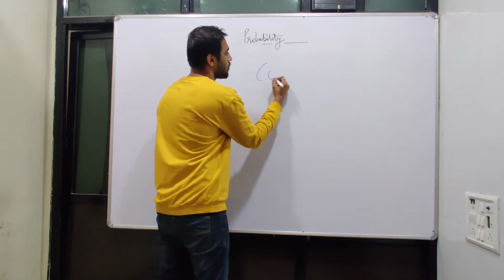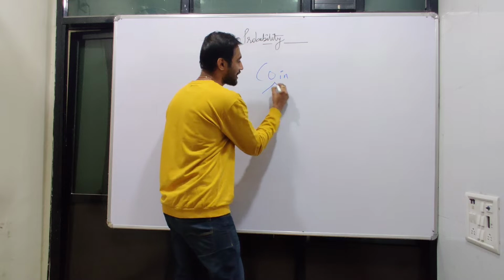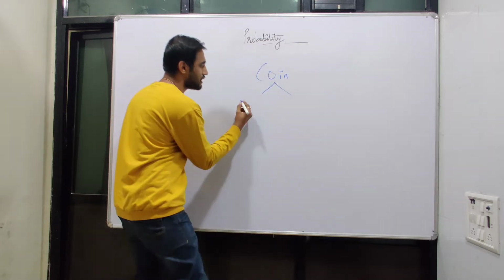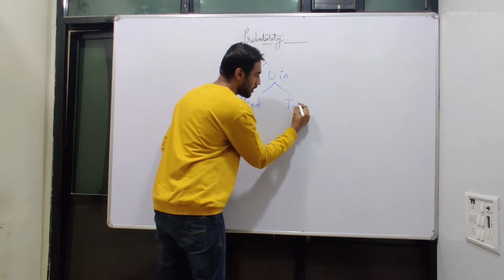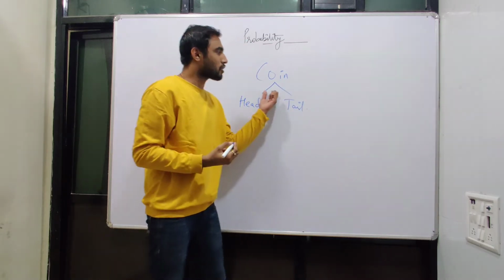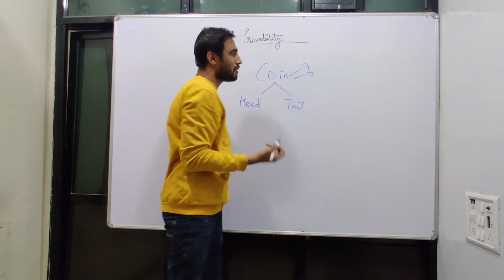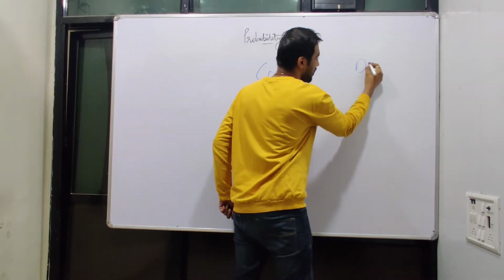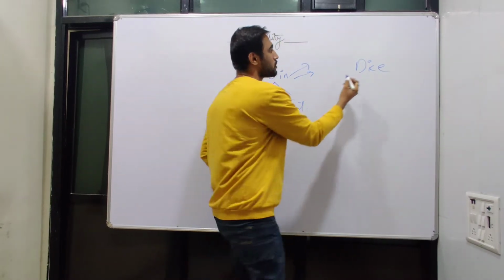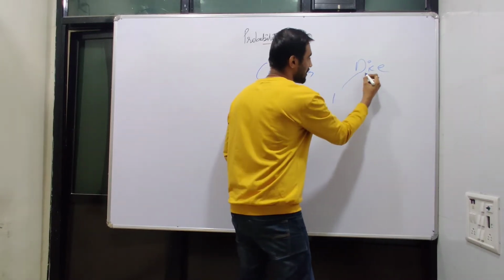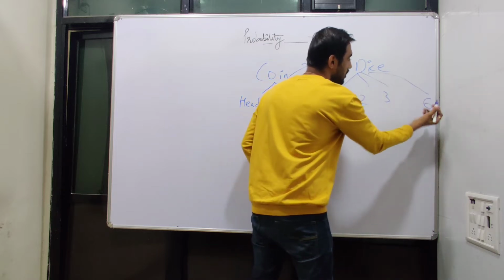So for a given coin, a coin can give out two answers, whether a head or a tail. Well, for a coin it is very difficult to expect giving out numbers, but in the case of dice, dice can give out many numbers like 1, 2, 3 and so on till 6.